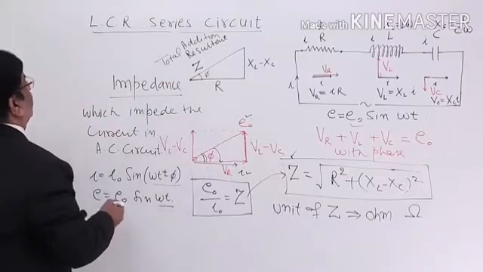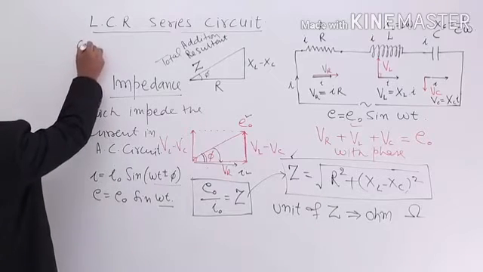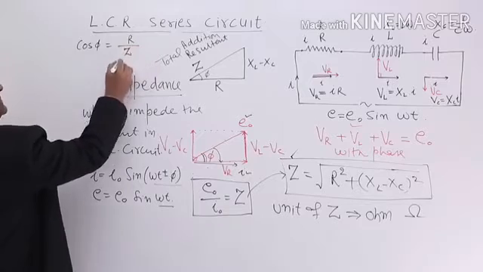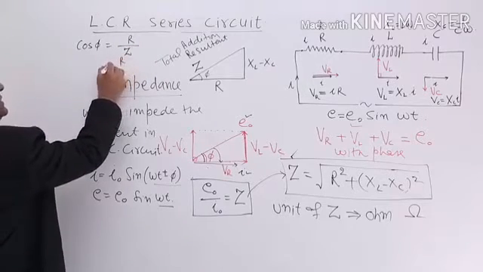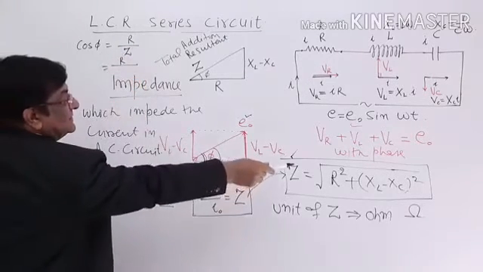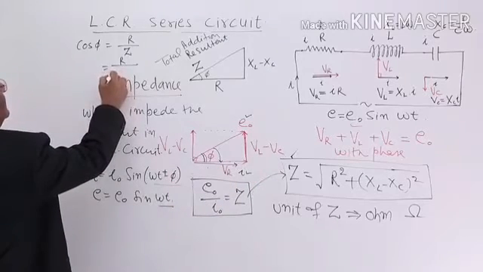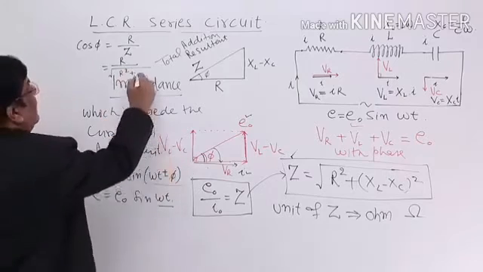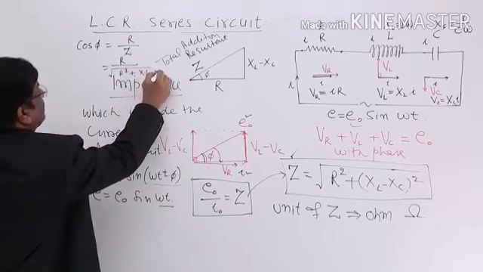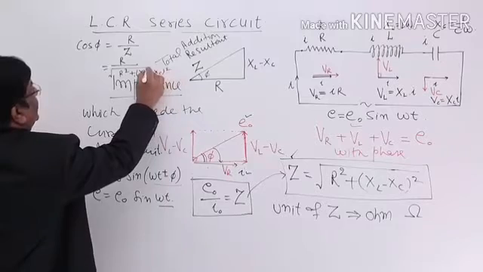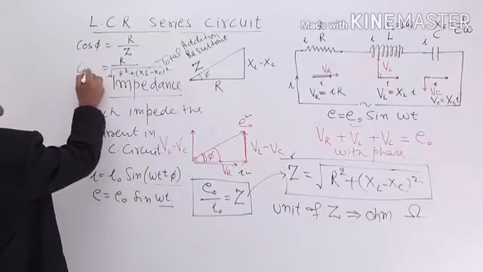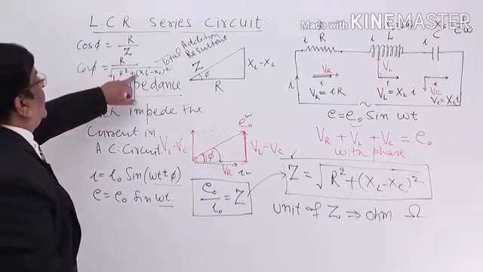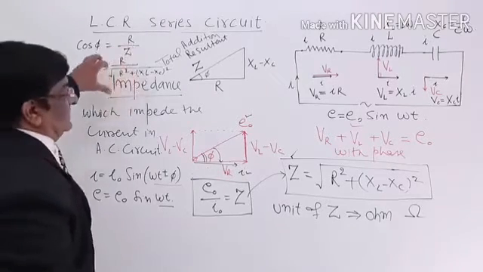So cos phi is equal to R upon Z. Z is this, so R upon root of R square plus XL minus XC whole square. This is cos phi. So this gives us the value of phi if we find cos inverse of this.